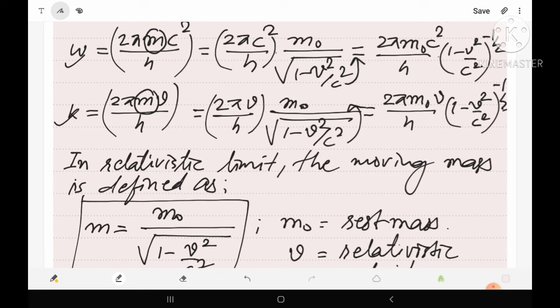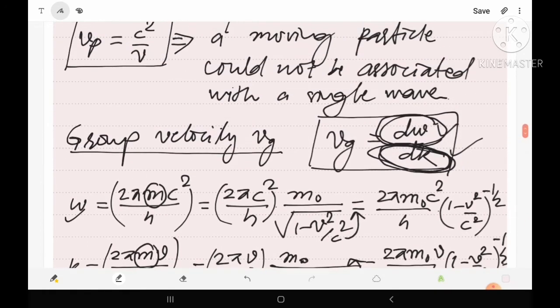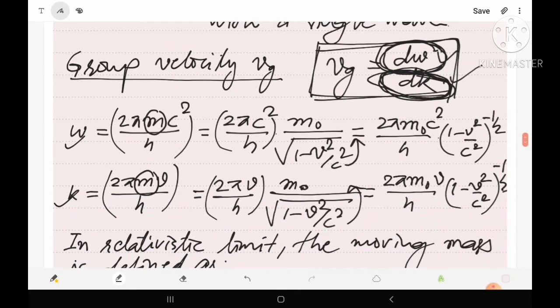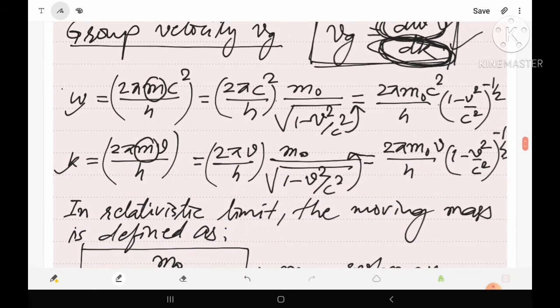Now if you want to calculate the group velocity, then we have to find the differential form of omega and the differential form of k. So let's see with respect to which variable omega and k will be differentiated.